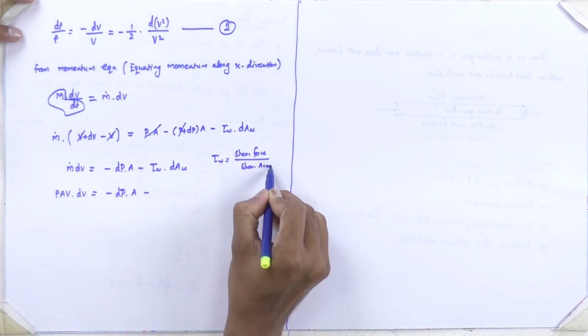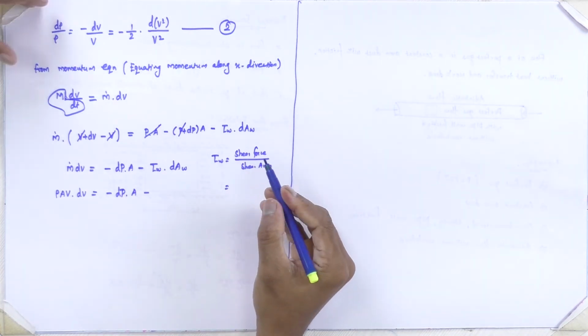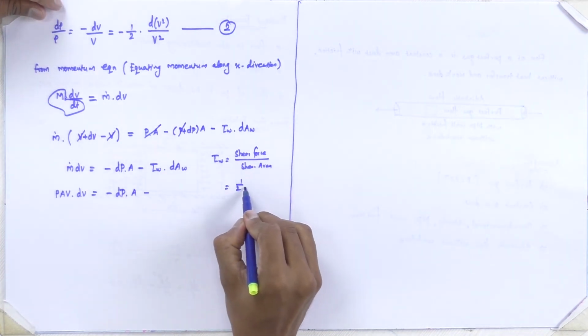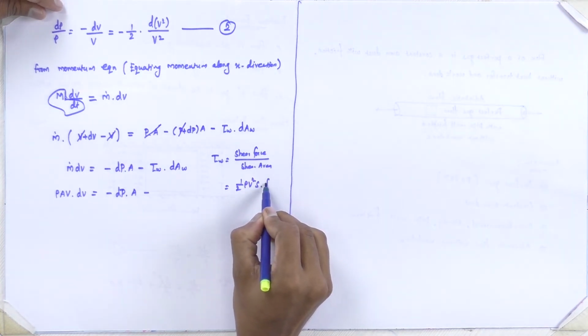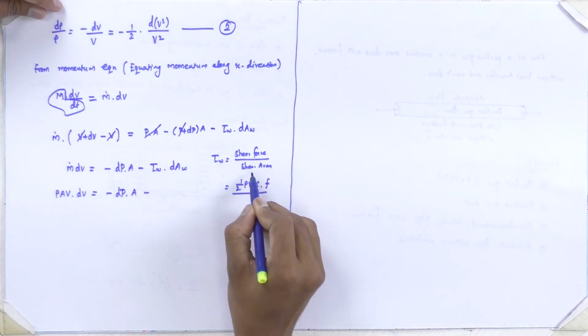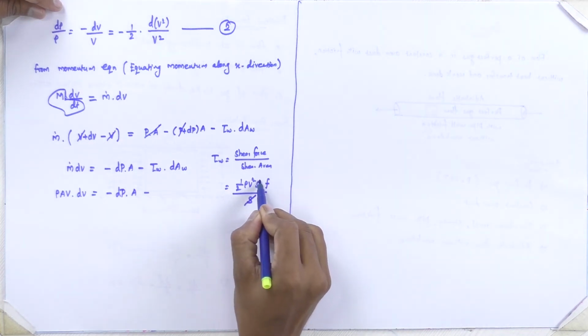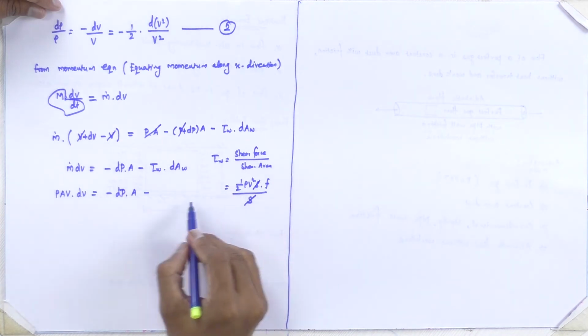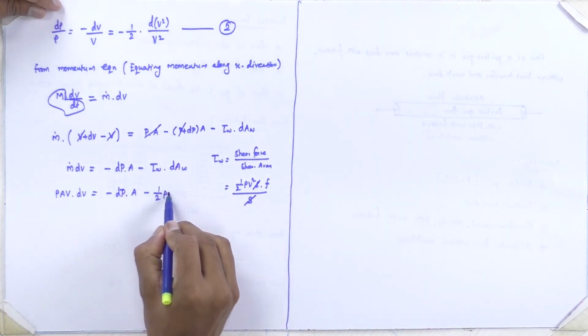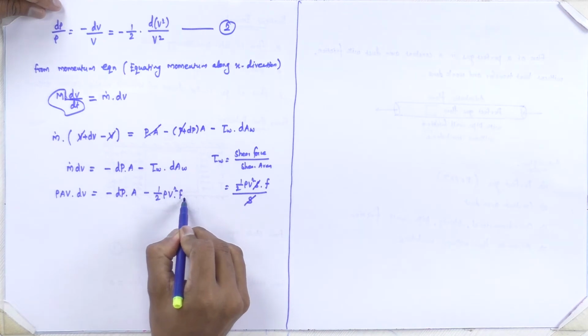The shear force in terms of the friction coefficient is f times rho v squared into the shearing area, so these two cancel. So tau w will be of the form rho v squared f.